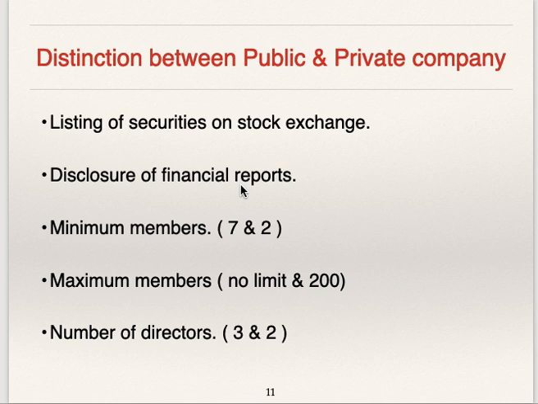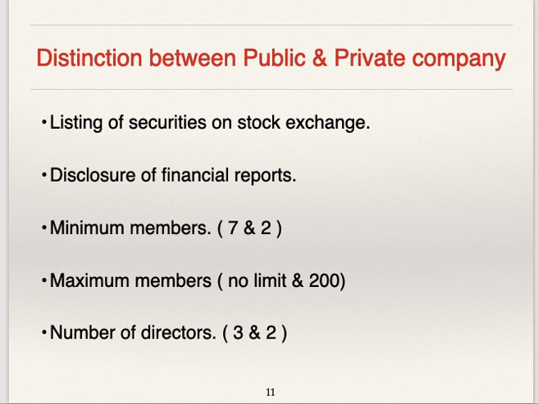for private company. Minimum number of shareholders, minimum number of members of public company are 7 and private company minimum number of members are 2. Maximum number in case of public company there is no limit, but in case of private company maximum number of shareholders are 200.